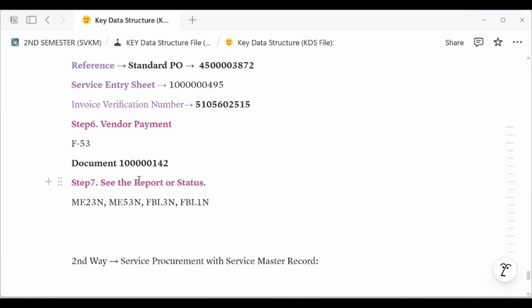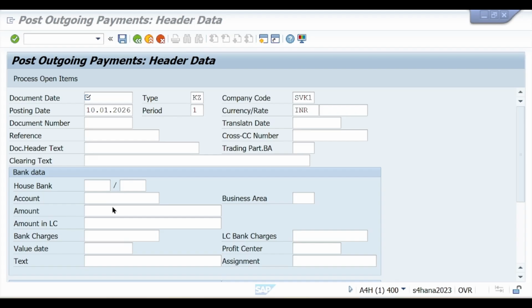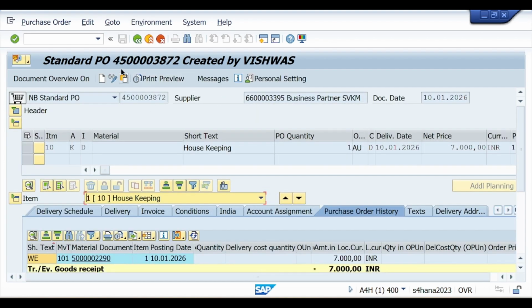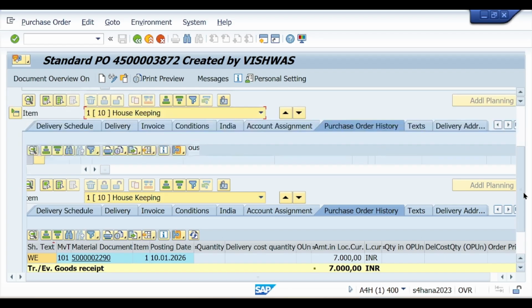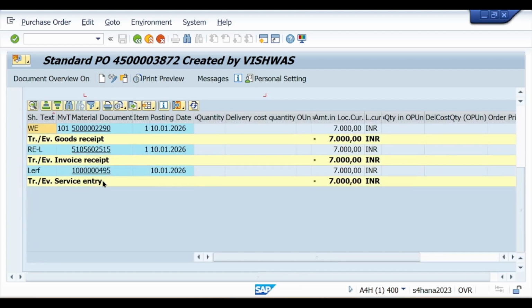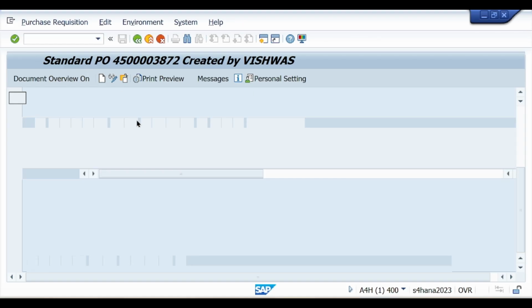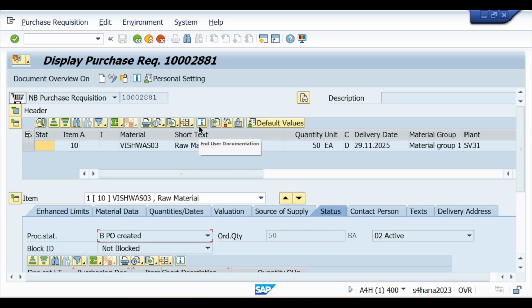Now if you see the report or status, first we use ME23N. Okay, we see the report, use T code ME23N, and here you can see verify first. Yeah, this is my purchase order, and last time you saw only your service entry and goods receipt. Now the invoice receipt is also showing here. Similarly, use ME53N, press enter, enter your purchase requisition number.